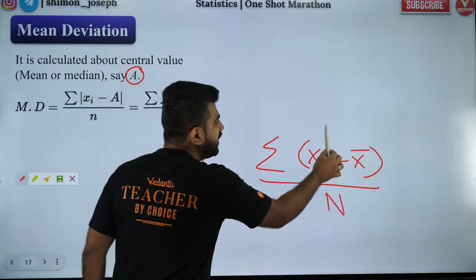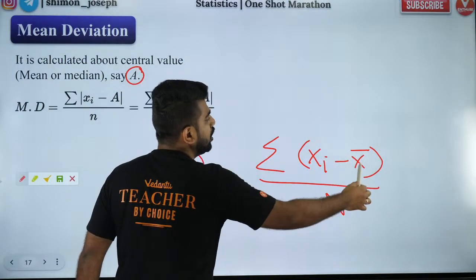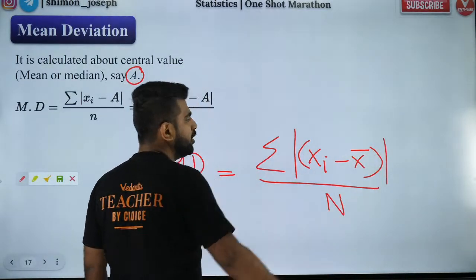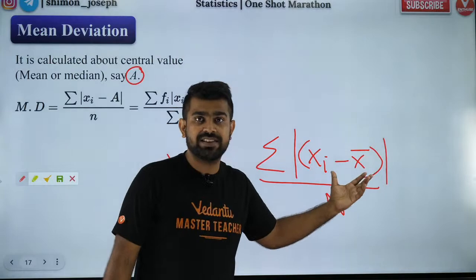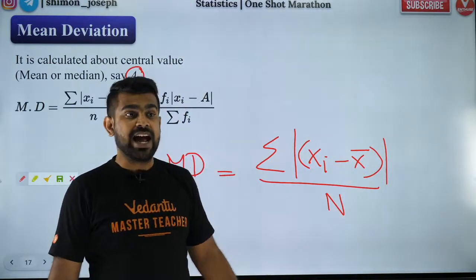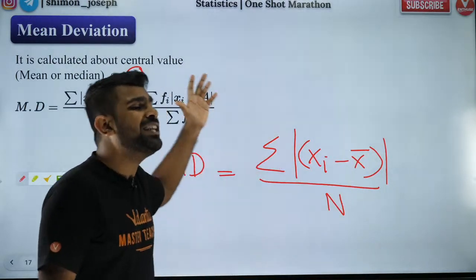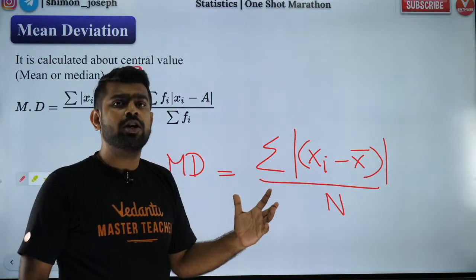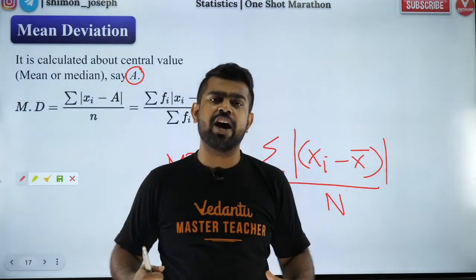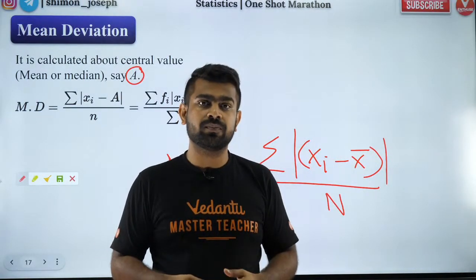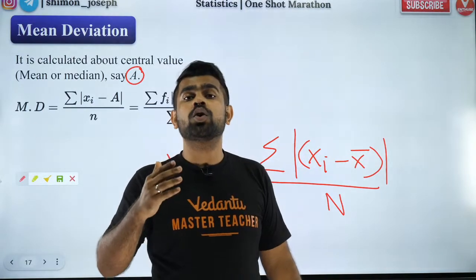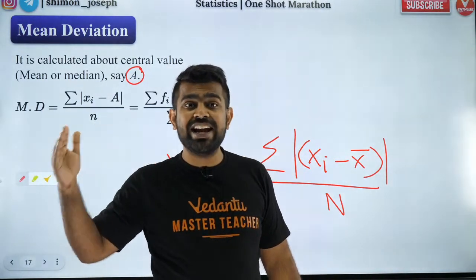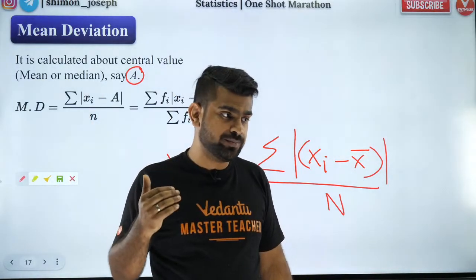But guys, this we know is 0. So to make some sense out of it, we put a modulus, because if I don't put the modulus, that value is 0. So why is mean deviation very important? Sir, why can't you be happy with the mean? Why do you need mean deviation? Because I want to know how much the data is spread out about the mean.